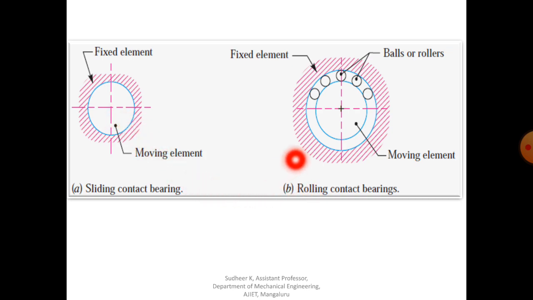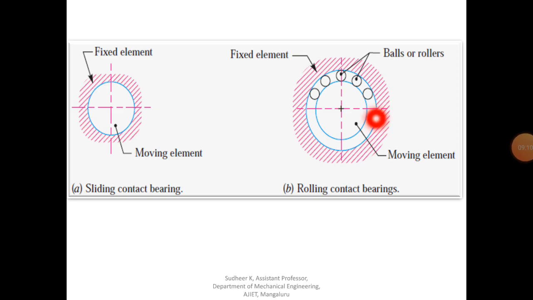For the second type of bearing, the rolling contact bearing, between the fixed element and the moving element there will be some more elements. Those elements may be balls or rollers, placed so that you get rolling action. That's why we call this type a rolling contact bearing.